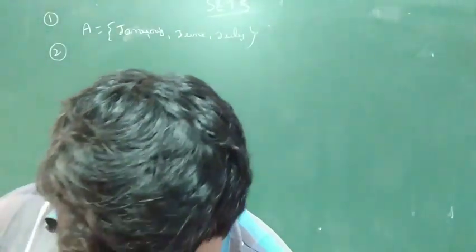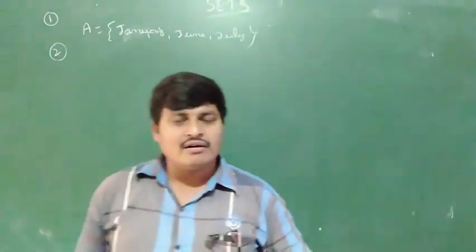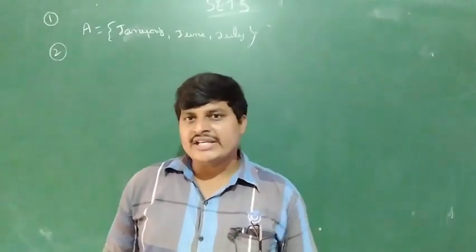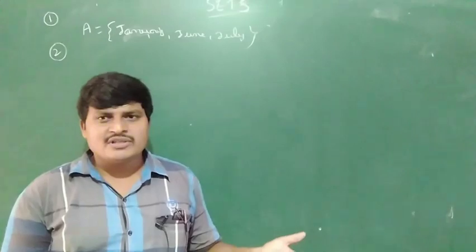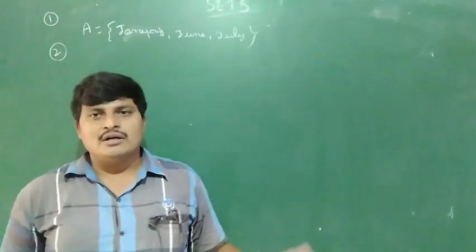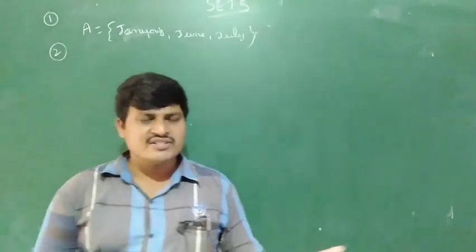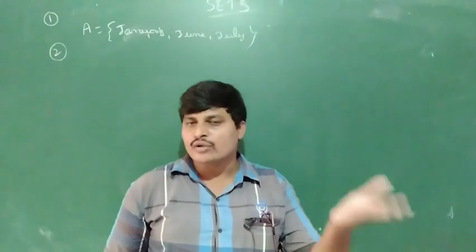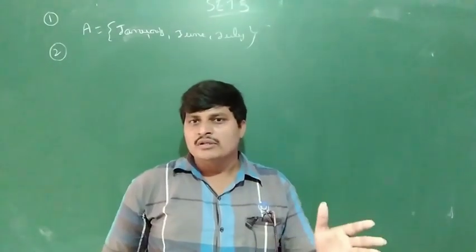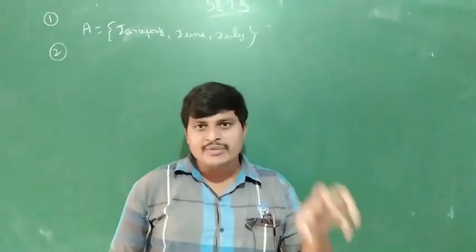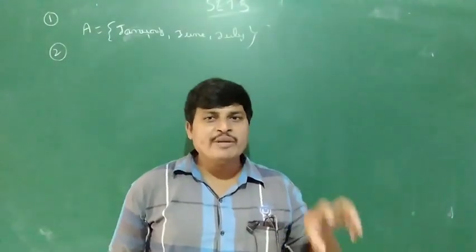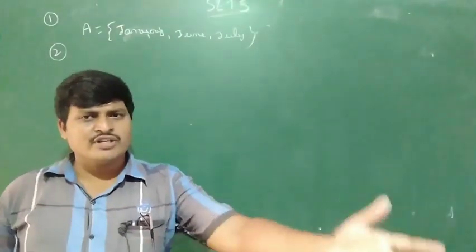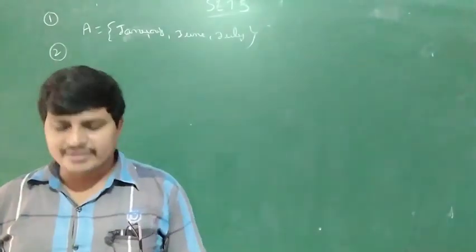Next, the collection of all boys in your class. This is a set, because how many boys are there is confirmed. In your class, how many boys are there, how many girls are there, this is defined. Whether the boys are talented or not, good or bad, that would not be a set. How many members are in your class? 10 members, 20 members, 30 members. This is a set.